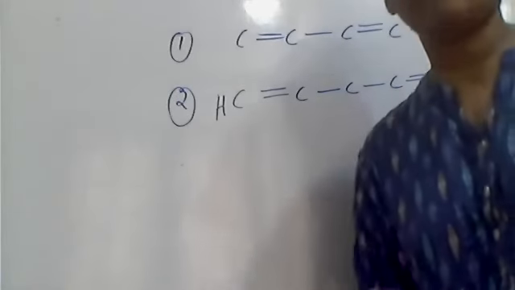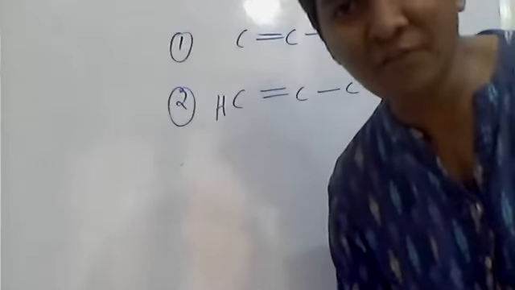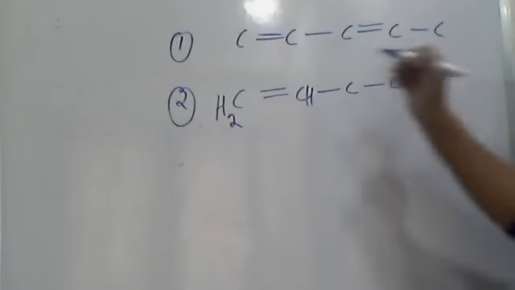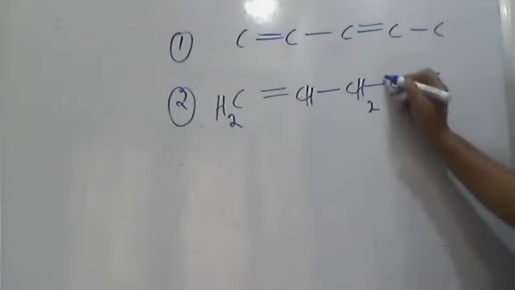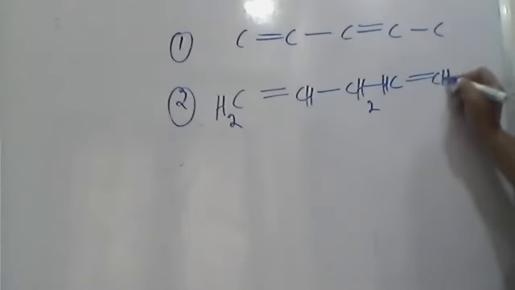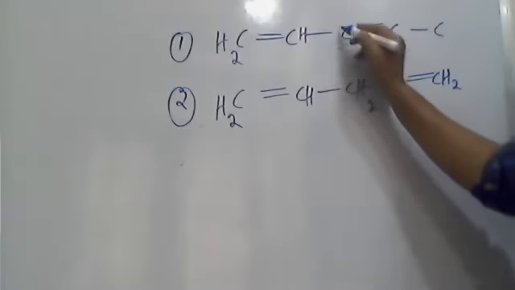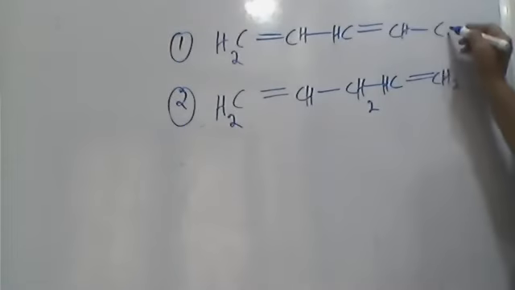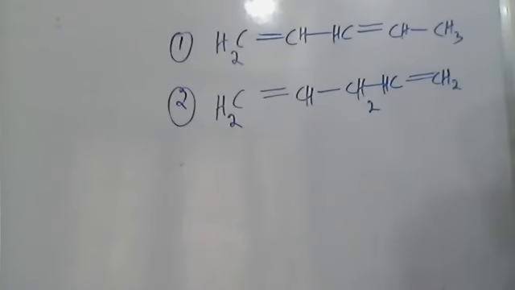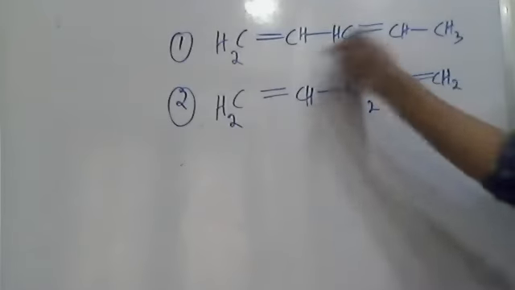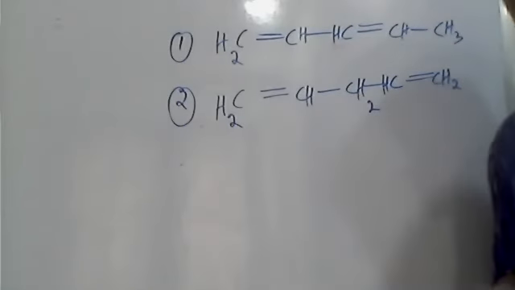Everyone knows carbon should have only four bonds. So CH2, CH has three bonds plus H, and this is CH2. In the second, this is CH2, CH, CH, CH, and this is CH3. So tell me where you have seen conjugation, in the first molecule or the second molecule.